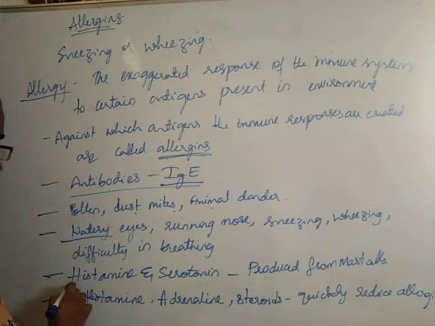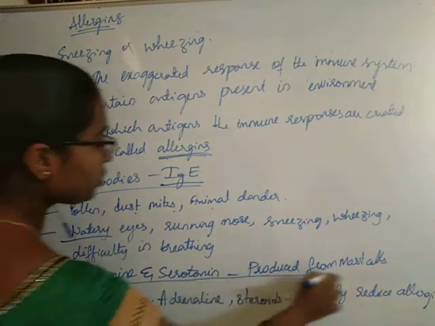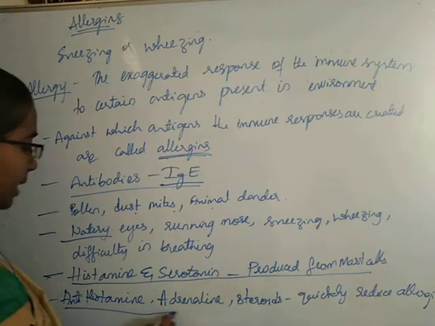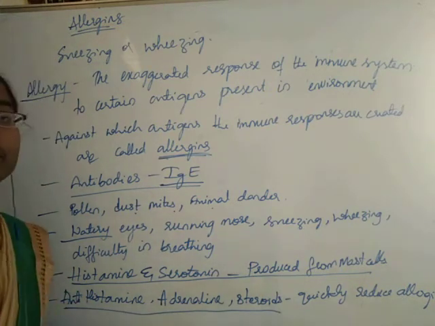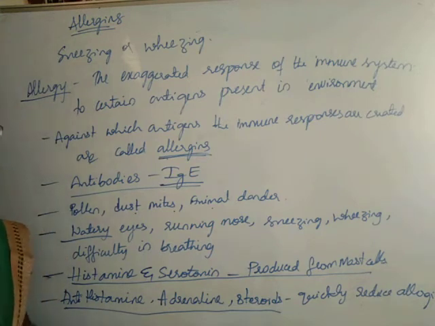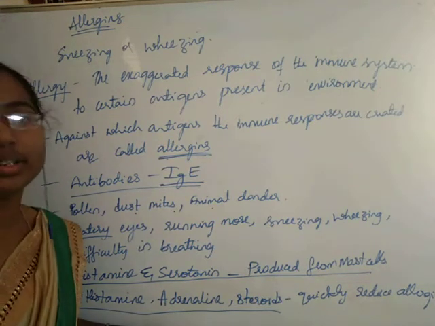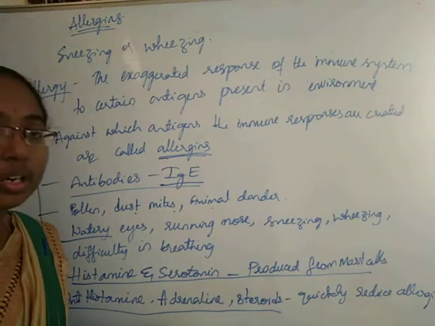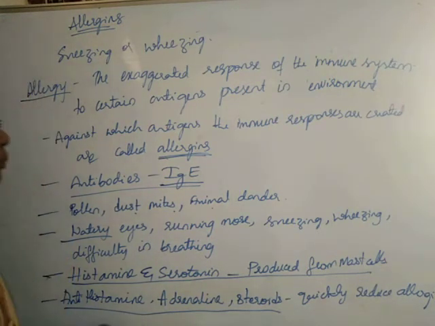Histamine and serotonin produced from the mast cells are responsible for allergies. Antihistamine, adrenaline and steroids can reduce allergies. Whatever I write on the board are all important points. Please note them down.